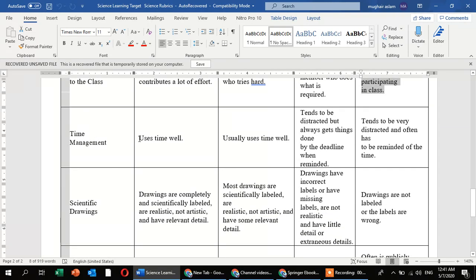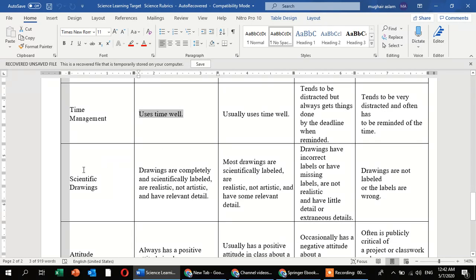Now, time management: uses time well. It depends on all sorts of your assignments, home tasks, work projects, and everything you are working on in science activities. If you are using your time well, then you will get 100% marks. And if you are losing some time, then you will not achieve your targets, and it will cost you in terms of less marks and something else.